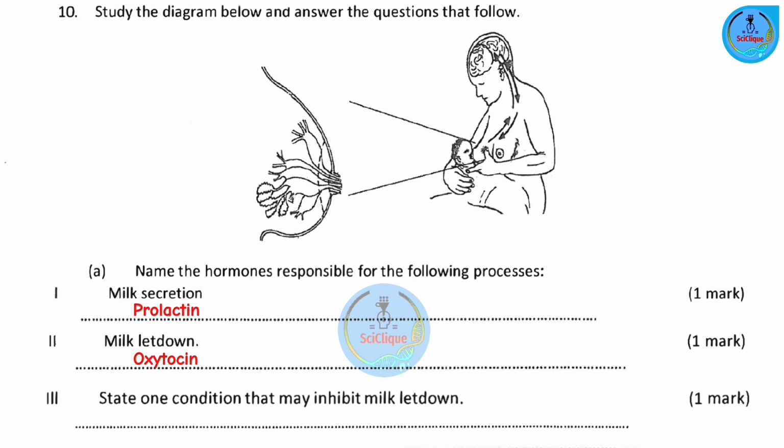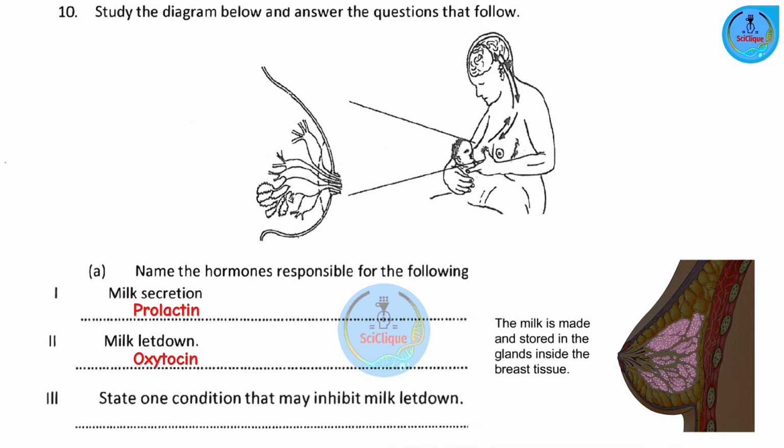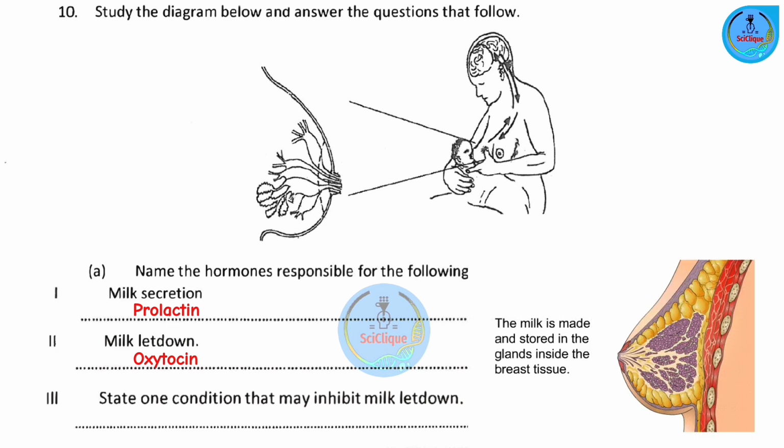So what happens is that when labor is near, when childbirth is near, the level of progesterone in the mother's body drops. Now, progesterone is maintained consistently at high levels during pregnancy, but towards the end, when labor is near, the level of progesterone drops. So this sends a signal to the pituitary gland to release prolactin. Now, prolactin is a hormone that stimulates the mammary glands to start producing milk. Sawa? So, milk secretion, milk production is as a result of prolactin.